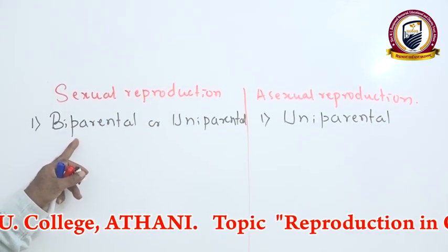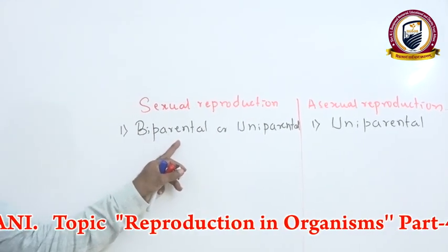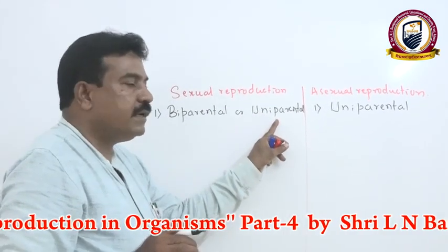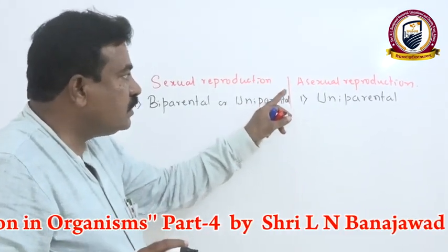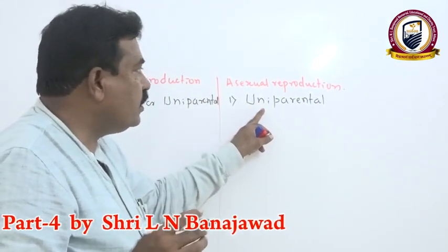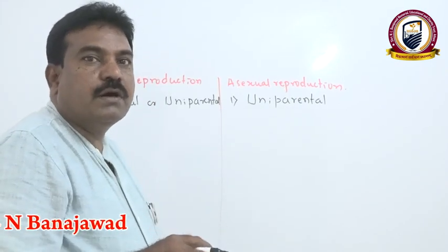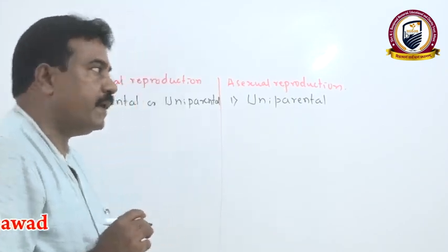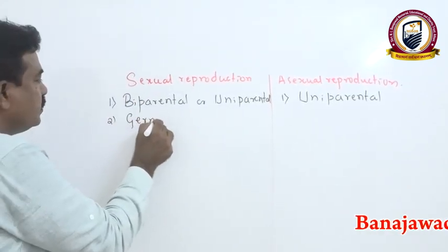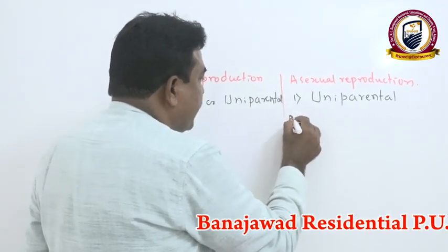During sexual reproduction both mother and father, male partner and female partner, are involved; very rarely do we see uniparental. Whereas in asexual reproduction, a single parent has the ability to reproduce. There is no differentiation of mother and father or male parent and female parent. Second, sexual reproduction is generally germinal, and asexual reproduction is somatic.